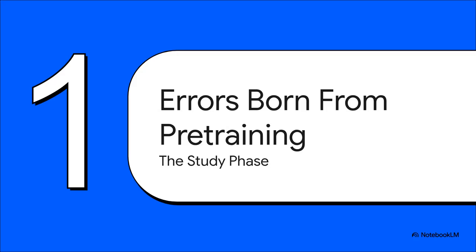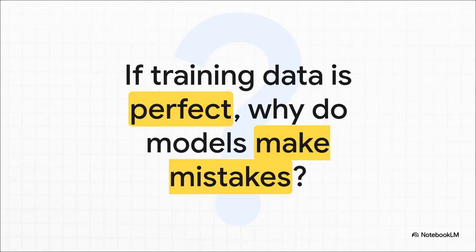So where do these mistakes, these hallucinations, even begin? I mean, how did they get into the system in the first place? Well, to find the root cause, we've got to go all the way back to square one, the pre-training phase. You can think of this as the AI study hall. It's where it just reads and reads and reads, basically the entire internet, to learn the patterns of how we talk and write. Now that brings up a really good question, one you're probably thinking right now.